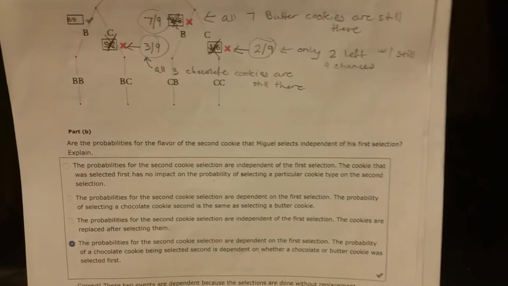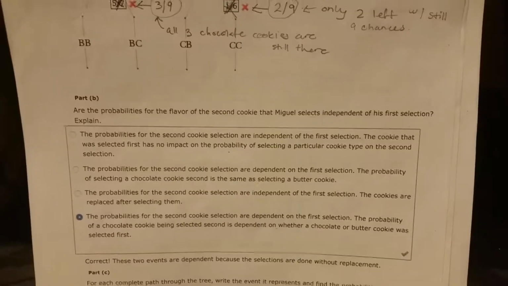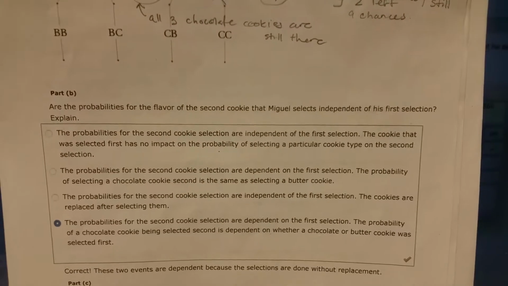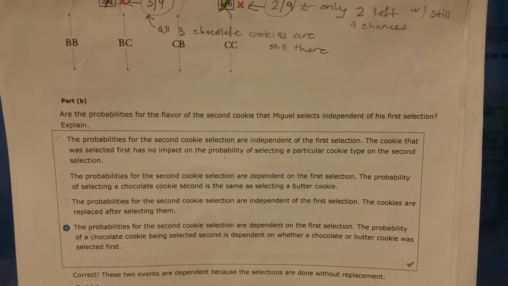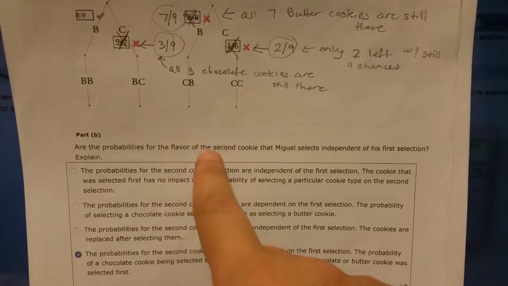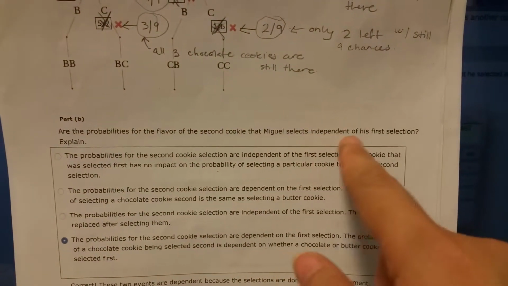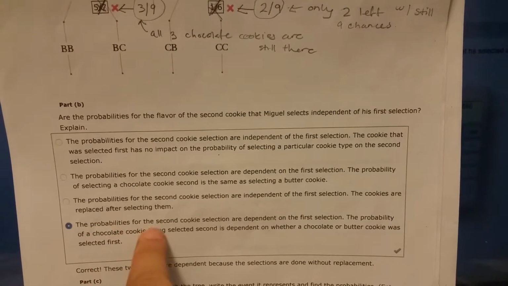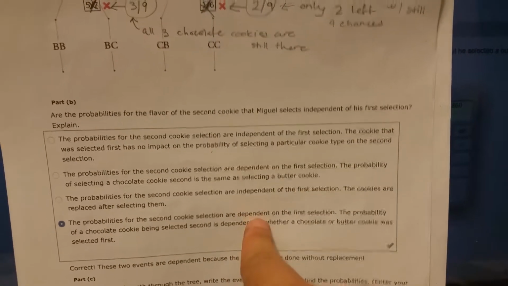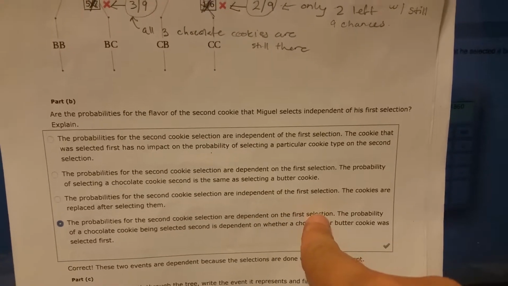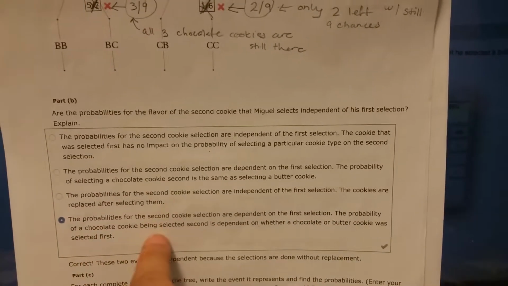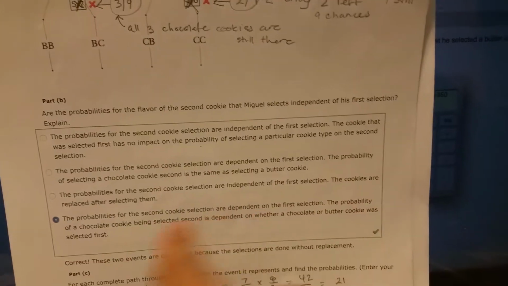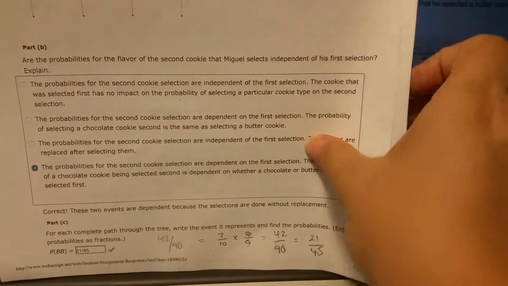Okay, next one. Are the probabilities for the flavor of the second cookie that Miguel selects independent of his first selection? The answer is the probabilities for the second cookie selection are dependent on the first selection. The probability of a chocolate cookie being selected second is dependent on whether a chocolate or butter cookie was selected first. Okay, does that make sense?